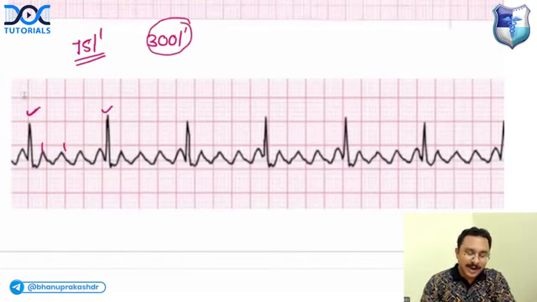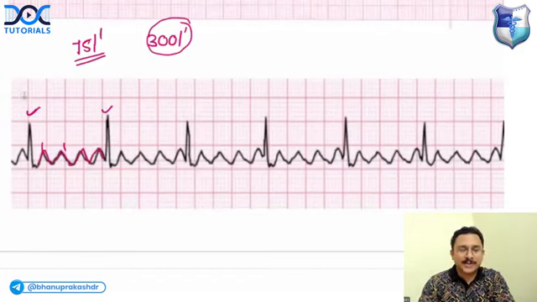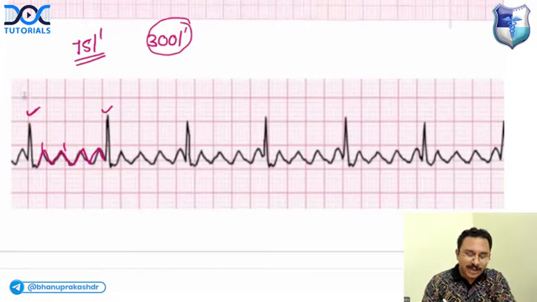Right. And look at the P wave morphology. It is having a sawtooth shape. So this is sawtooth morphology. So always remember, in case of atrial flutter, almost always you will have AV block. So if you look here, this one is an atrial flutter with a 4:1 AV block.